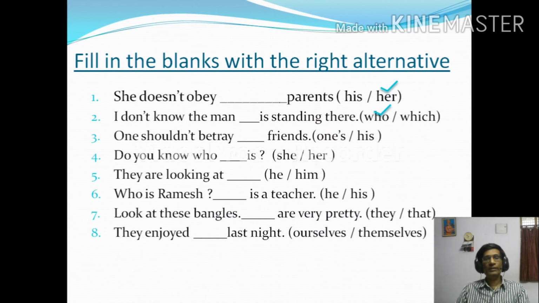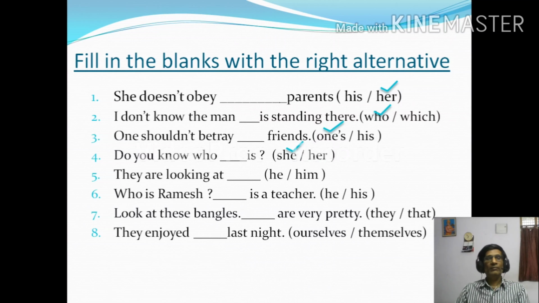"One shouldn't betray dash friends." One's, his. "One's" is the correct answer. Fourth question, "Do you know who dash is?" Options are she, her. "Who she is?" "She" is the correct answer.